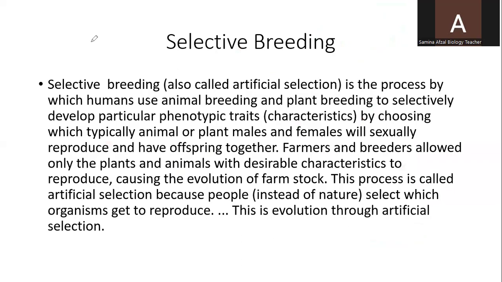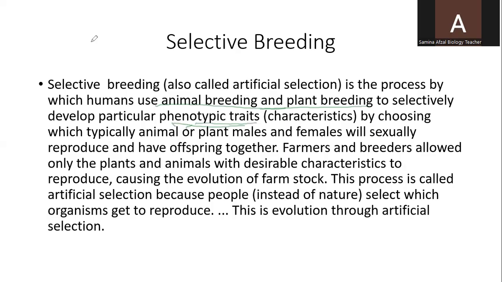Then the other type of selection is called selective breeding, or you can say artificial selection. Selective breeding is the process by which humans use animal breeding and plant breeding. This process can be adopted in both animals and plants to selectively develop particular phenotypic traits. Phenotypic traits, or the characteristics you can say, can be chosen by human beings to get beneficial animals and plants.